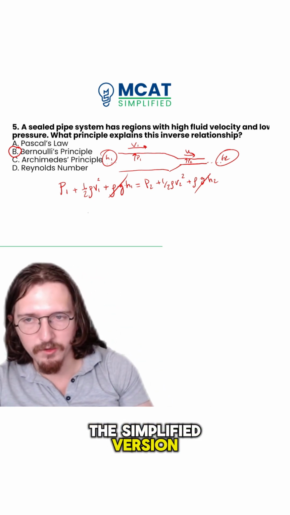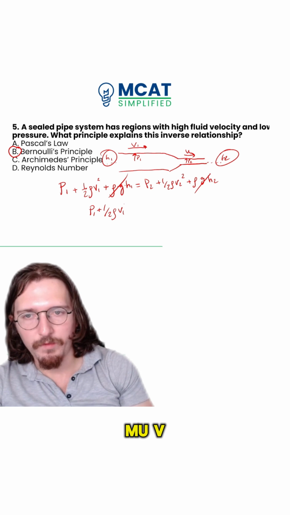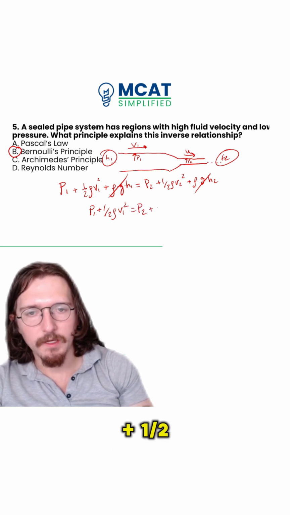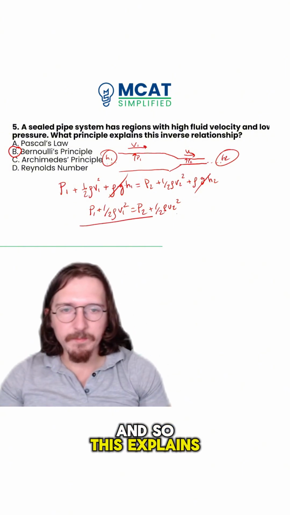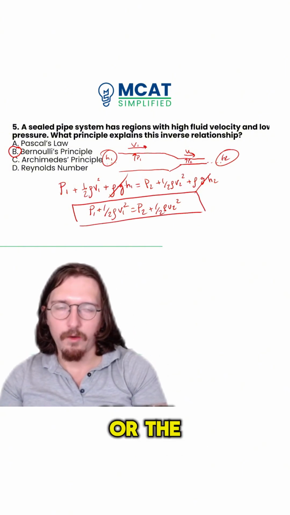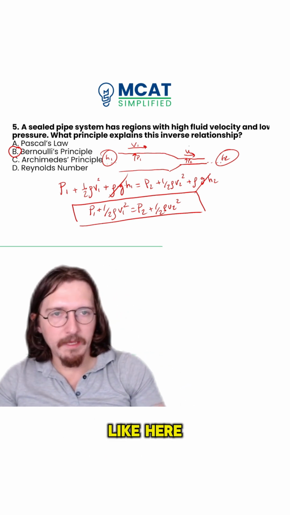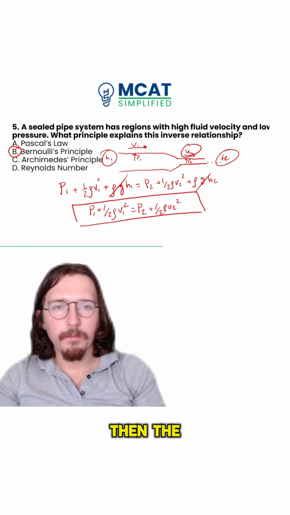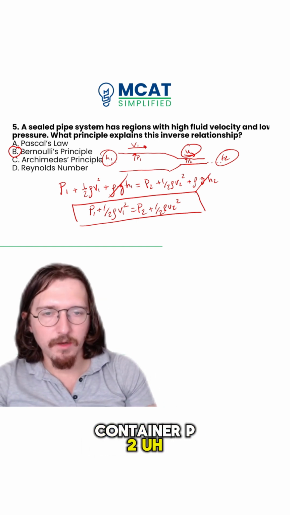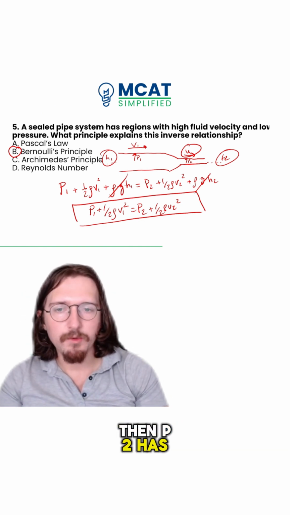So we get the simplified version, which is that the pressure at point 1 plus 1/2 rho v1 squared is equal to the pressure at point 2 plus 1/2 rho v2 squared. Okay, and so this explains to us the phenomenon that they're talking about. So basically, if the fluid is flowing faster, like here, of course, it'll be flowing faster because it's a narrow point of the pipe, right? Then the pressure on the wall of the container P2 there, okay, has to be lower. So if V2 is greater than V1, then P2 has to be less than P1.